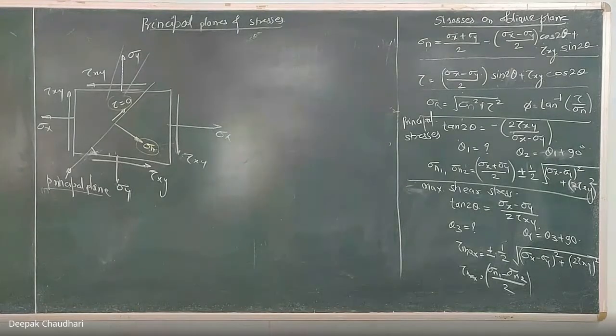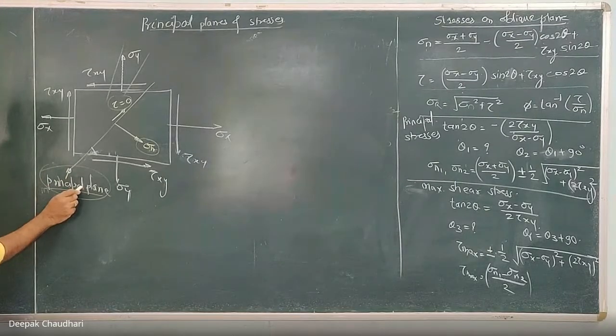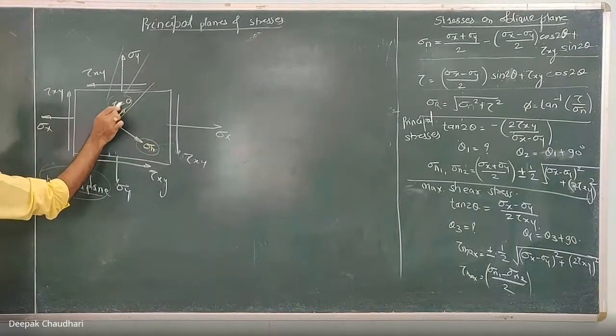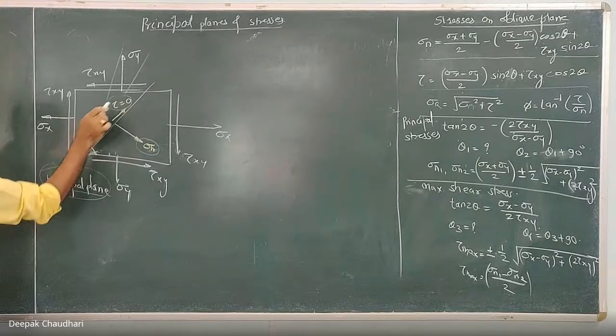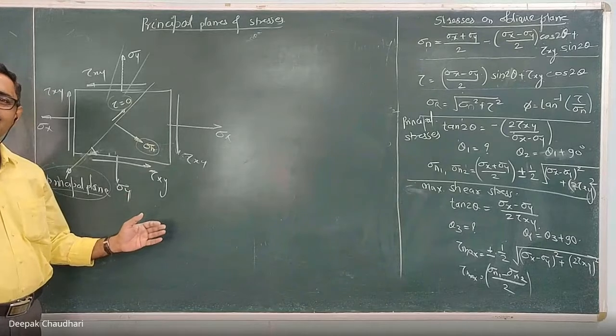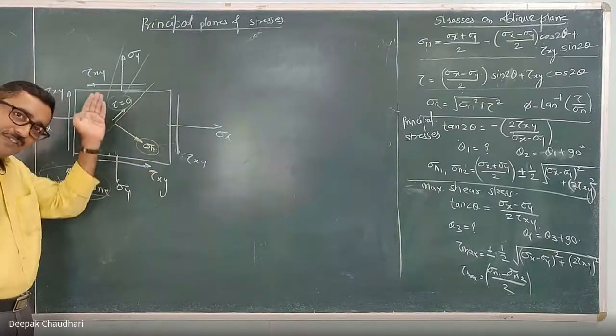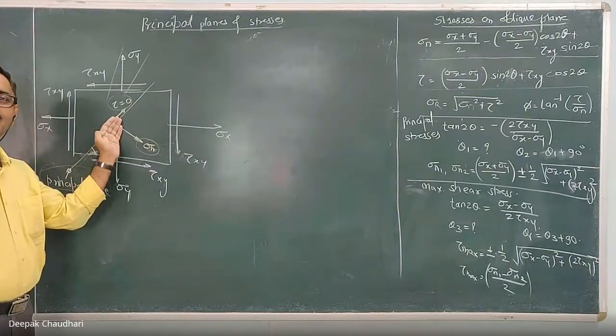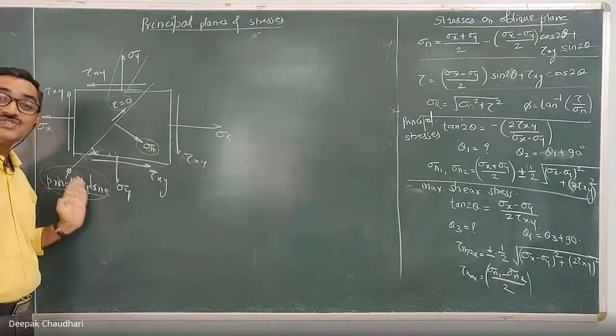The normal stress acting on a principal plane is known as the principal stress. So tell the answer properly. This answer is not wrong, but to be more precise, the principal plane is a plane on which there is no shear stress, and the normal stress acting on that plane is known as the principal stress.